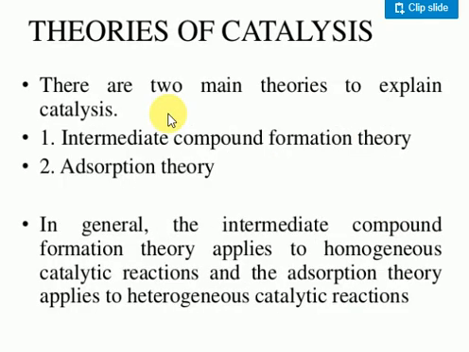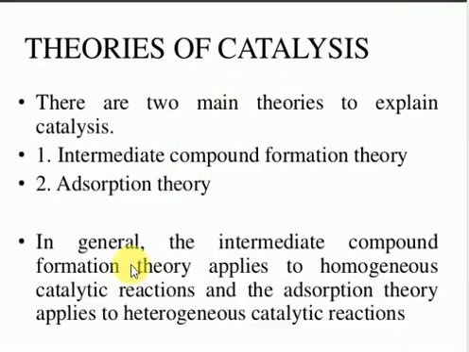Okay, next is the theory of catalysis. What is catalysis? It means the process by which the chemical reaction is performed. Students, let's start with the very important theory of catalysis. It explains how catalysts perform a chemical reaction, whether homogeneous or heterogeneous.